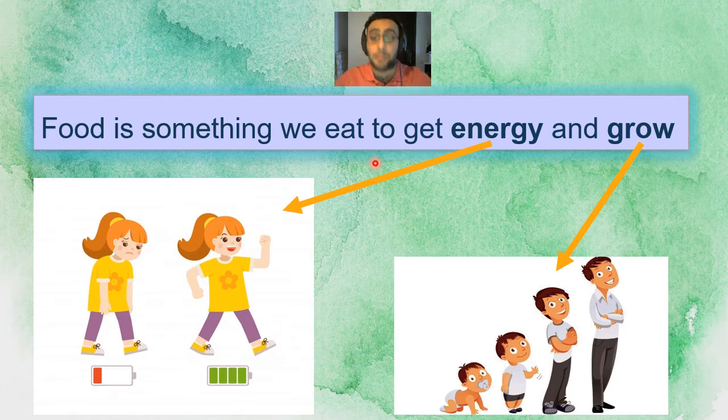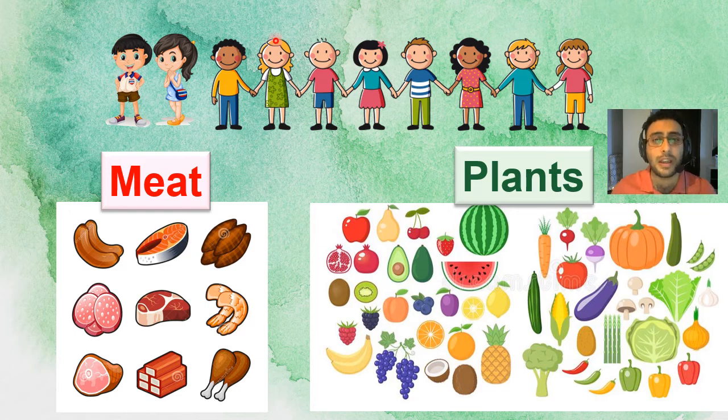For example, look at here. This baby has to eat and drink a lot and becomes big like this. And then has to drink and eat a lot again to become like this. So as you can see, we need to eat food to grow and also to get energy. Alright, so we need food for two things: to get energy and to grow. Energy, grow.